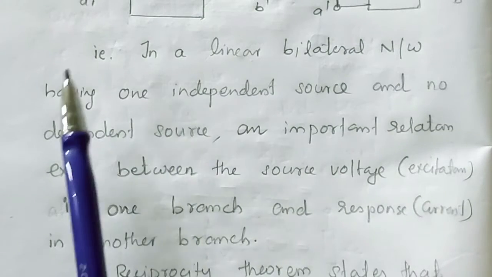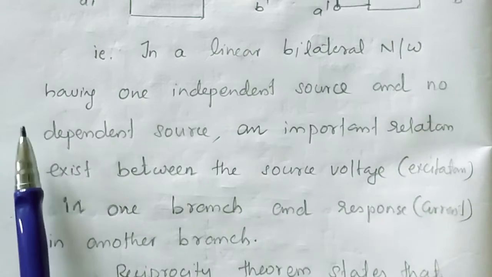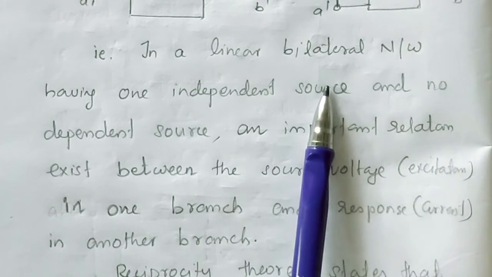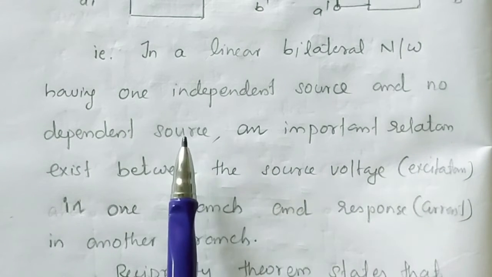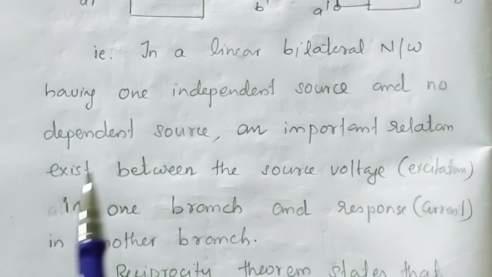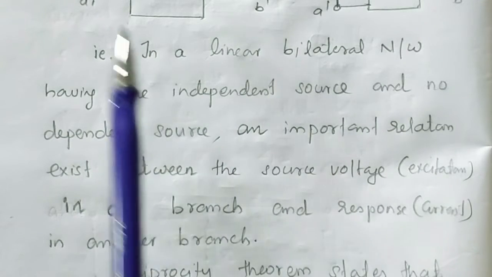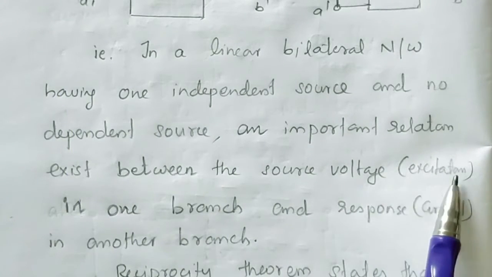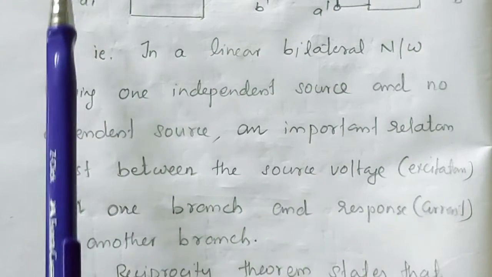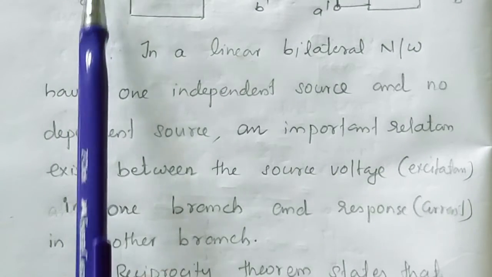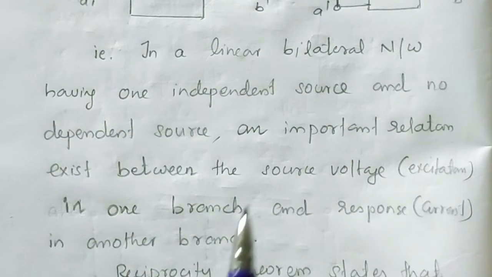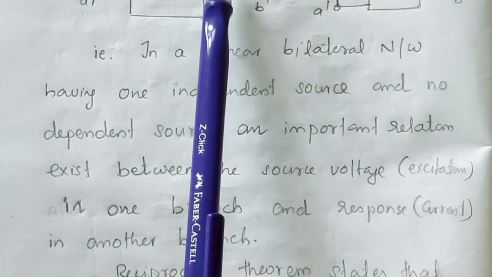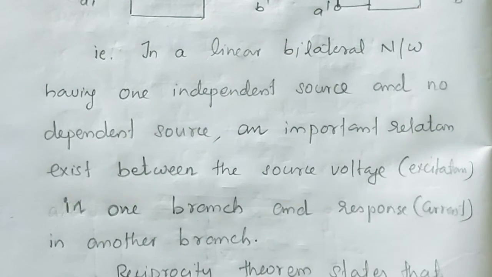That is, in a linear bilateral network having one independent source, that is EA, and no dependent source, an important relation exists between the source voltage EA, known as the excitation in one branch, here branch A, and the response in another branch, here the branch current IB. That relation gives the reciprocity theorem.